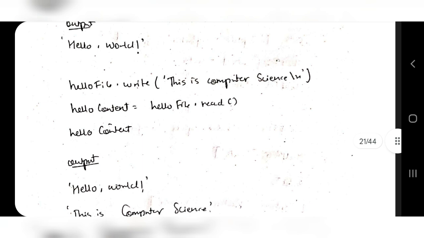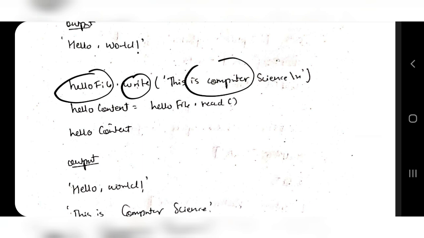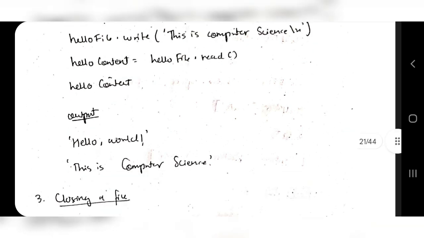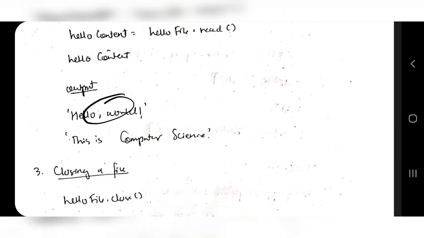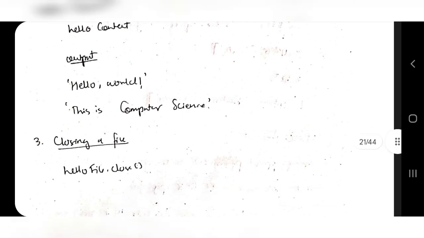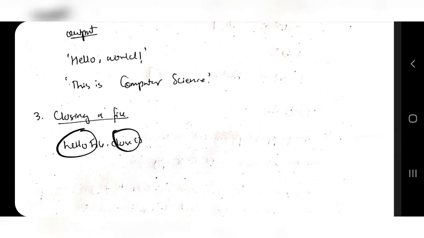The same thing goes for write as well. If you want to write, use that same object name, dot write, whatever you want to write, and after that, if you read the file, you will get the content which you have written as well. Along with hello world, you will get this is computer science. Okay. Finally, you have to close the file, so you will write hello file dot close. That was about the first sub part of the question.